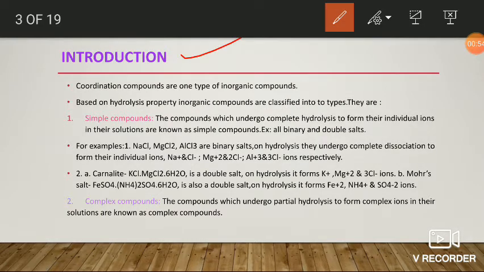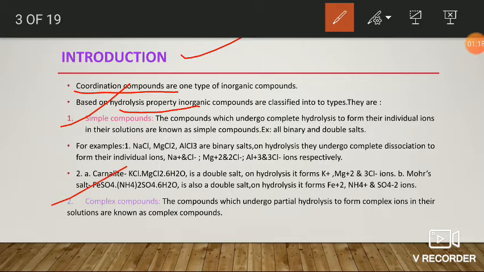First one is introduction. Coordination compounds are generally inorganic compounds. Based on the hydrolysis property, inorganic compounds are generally classified into two types. They may be simple compounds or they may be complex compounds.